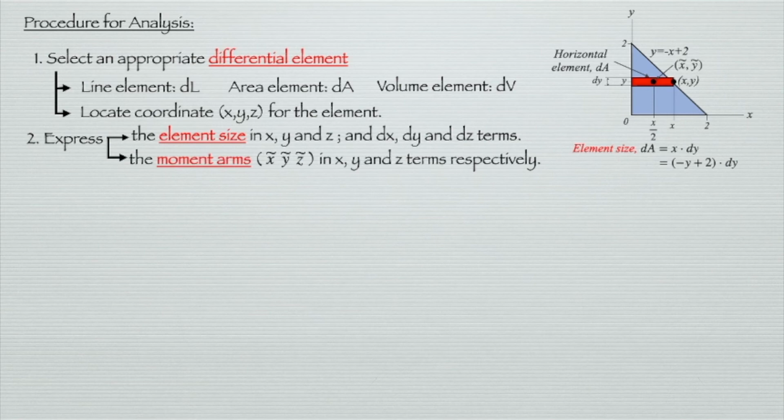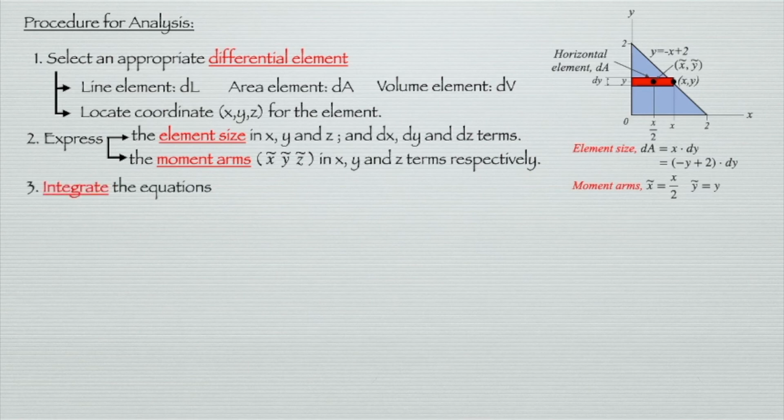Next, we need to express the moment arms in x, y, and z terms. This means we need to define the x bar and y bar for the element. Here, the x bar and y bar, what we call moment arms, for x bar is x over 2 and y bar is y.